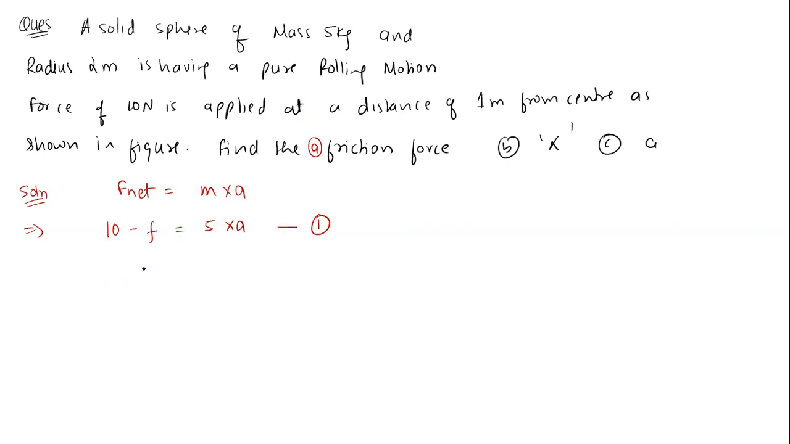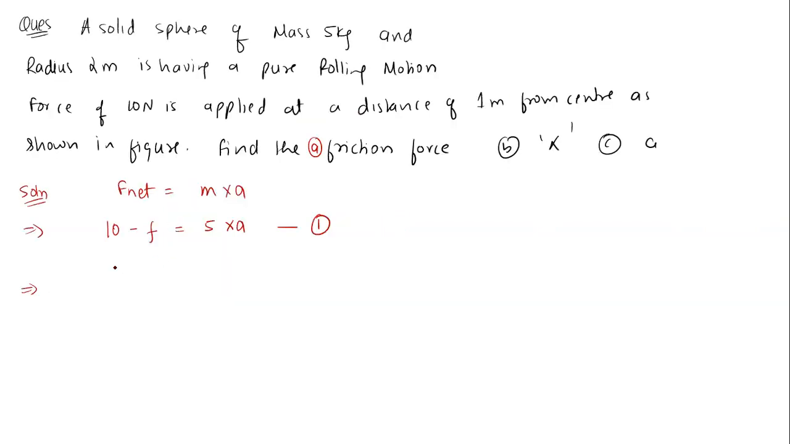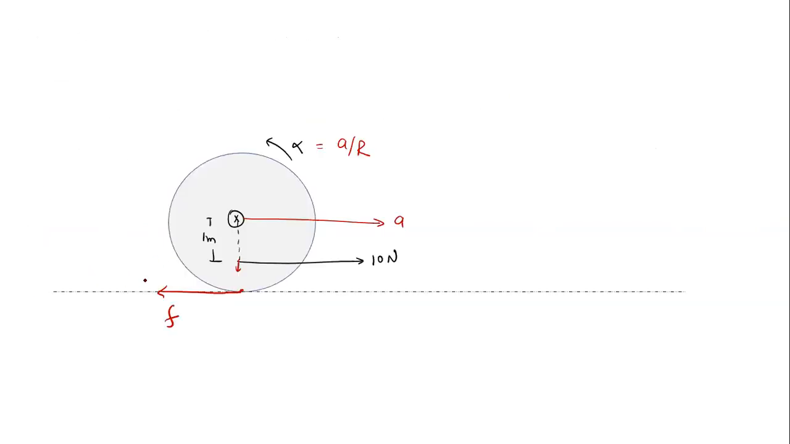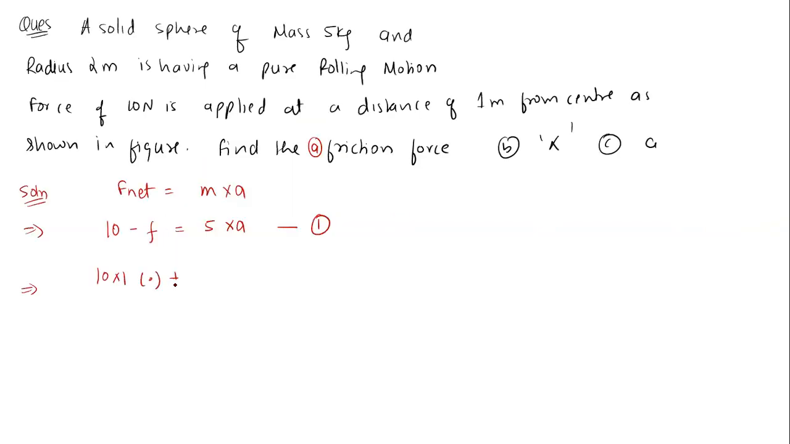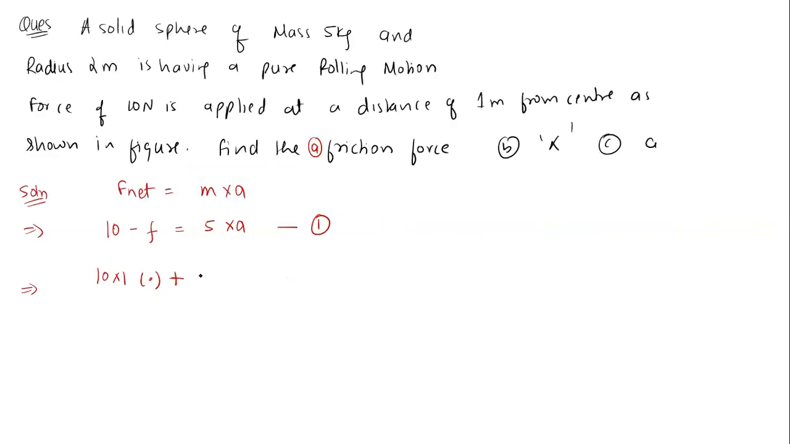Second equation is the torque equation. For torque, 10 into 1 outside the plane, plus F into 2, which is inside the plane, equals I into alpha, outside the plane. And F net equals M into A, so 10 minus F equals MA.